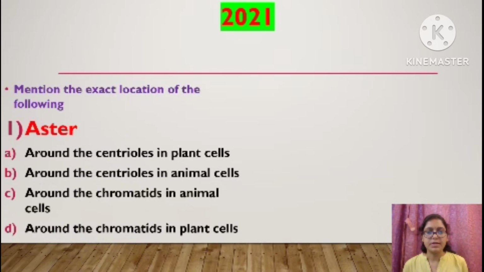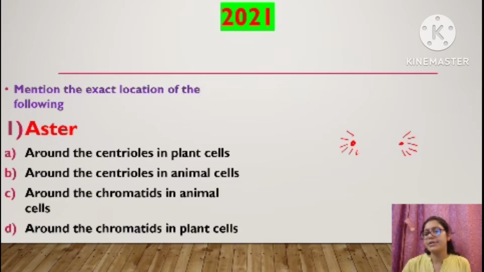The next question is, mention the exact location of the following. Aster. Okay. What is the location of aster, children? Around the centrioles, right? Around the centrioles.